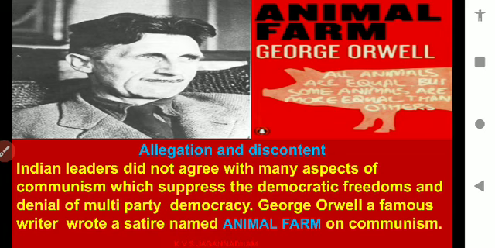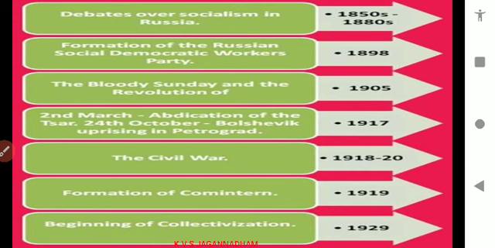There is also denial of multi-party democracy, but they are assuring equality to all the citizens. How is it possible? That was the discontent expressed in a satiric book written by George Orwell named Animal Farm.